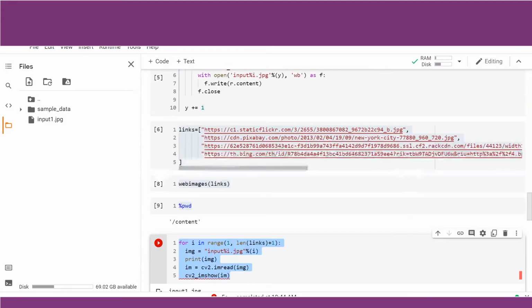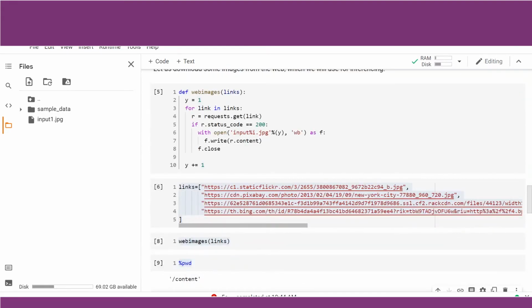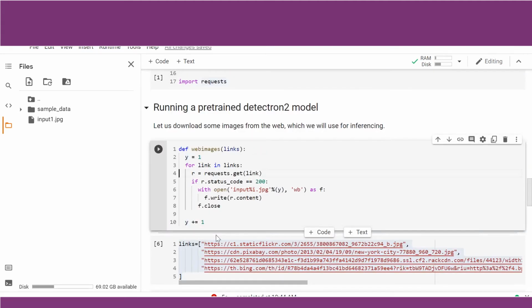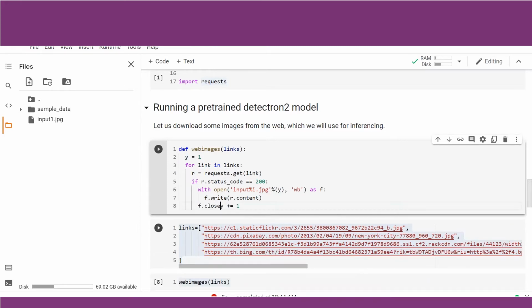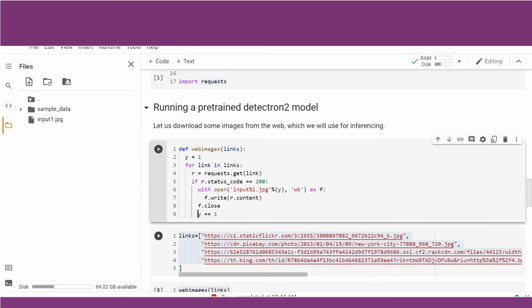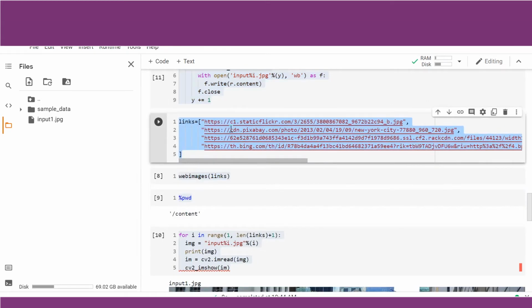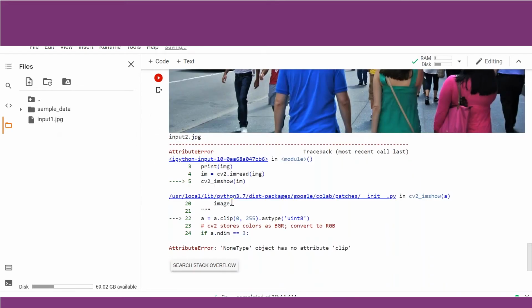The image from input 2 has not downloaded. Let us recheck that. If you can see, I had re-indented all my code except this one. This had gone out of the for loop, so there was no increment. What we need to do is indent this properly. I have done that. Let us check now. There were 4 images which were planned to be downloaded. I got only one of them. That's why this error has cropped up.